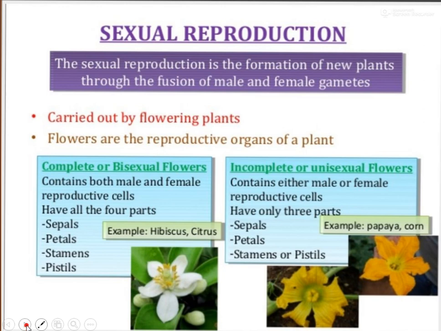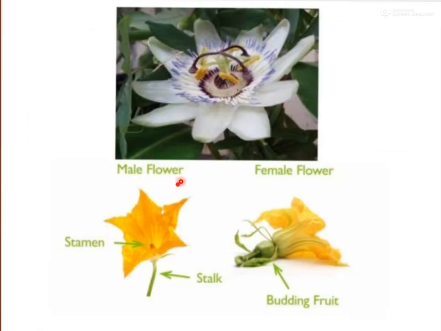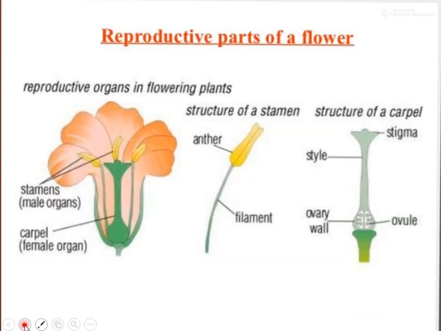So let's discuss this kind of process. This is a flower. A male flower contains male gamete. A female flower contains female gamete. So here you can see that this one is the flower which is unisexual only. Unisexual means it only contains stamen. So this one is the male flower. This one only contains female gamete. I will discuss what the male and female gametes are. So this is an example of unisexual flower.